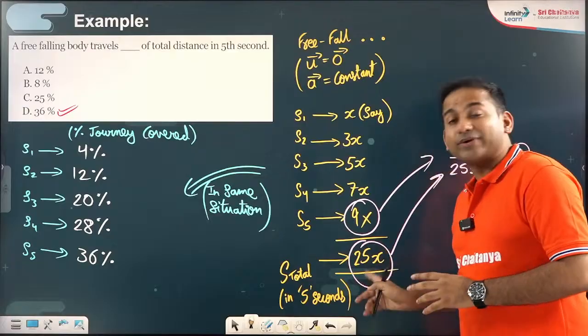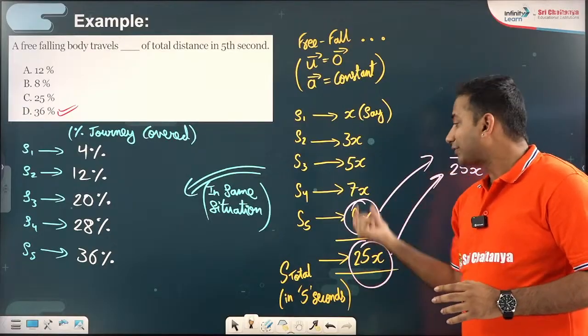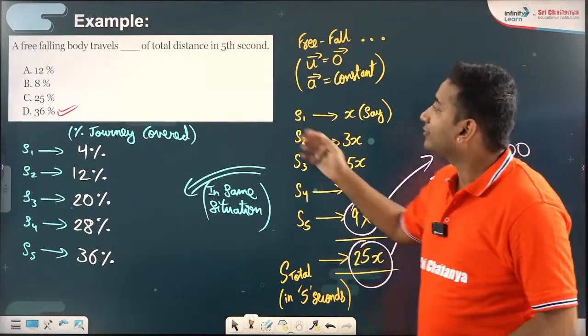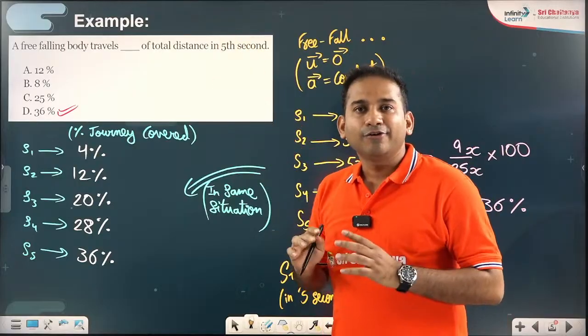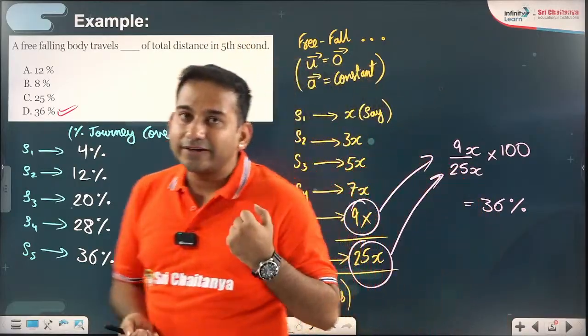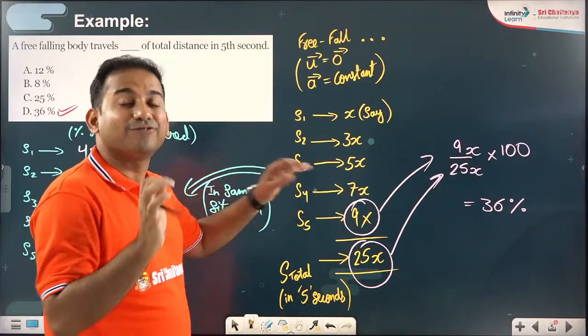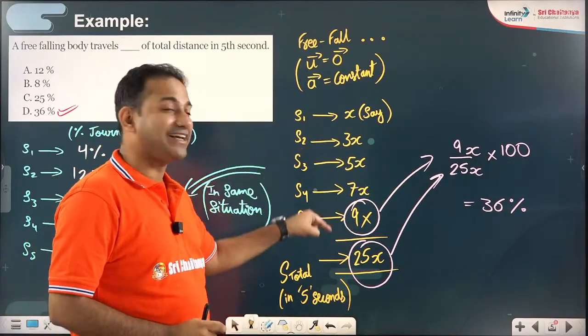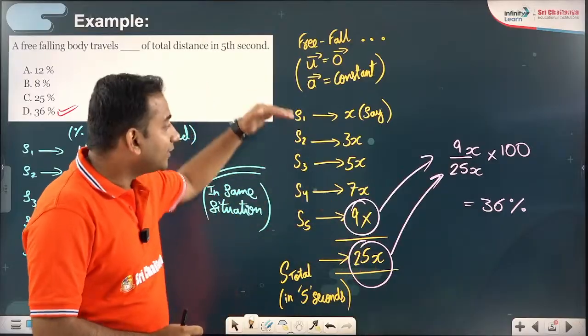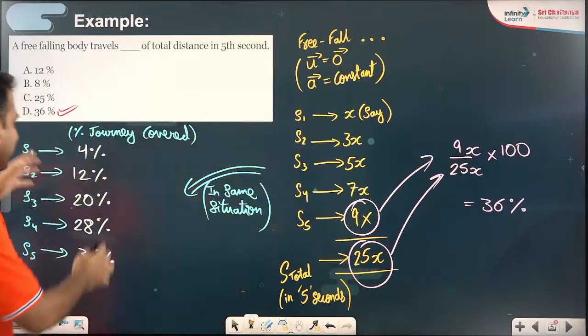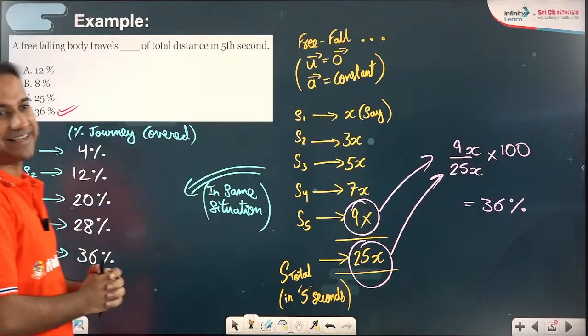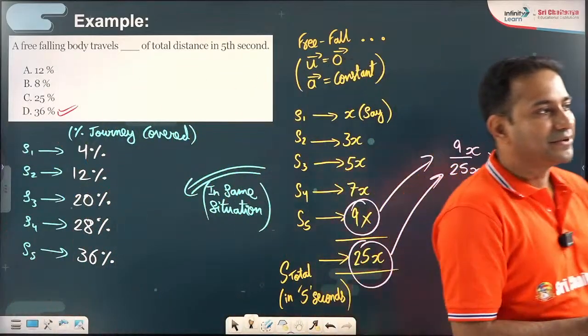Sir, why is this 25 every time? Because the total is coming 25 since it is the fifth second. For the fourth second, it will be something different. For the sixth second, it will be something different. But the way of calculating the percentage in the final interval or in any of those intervals is going to be exactly the same. I hope that's clear.